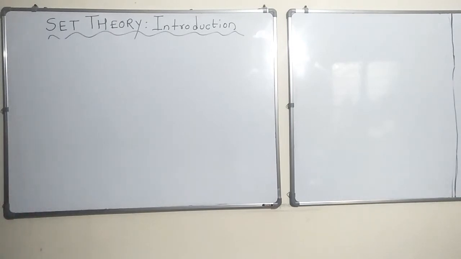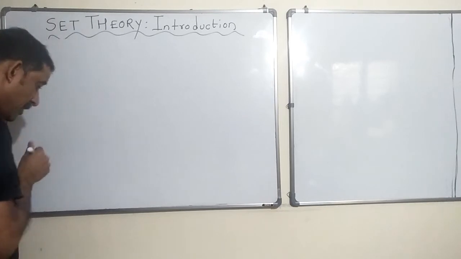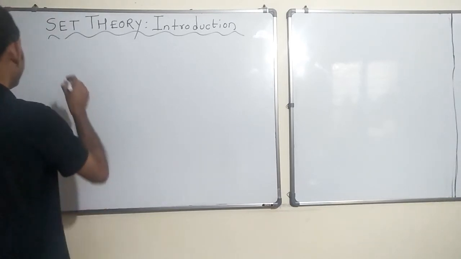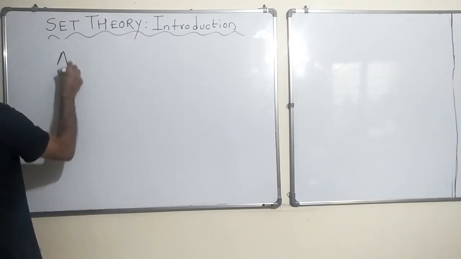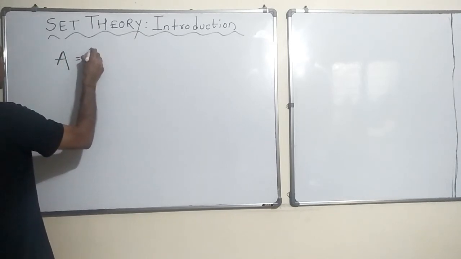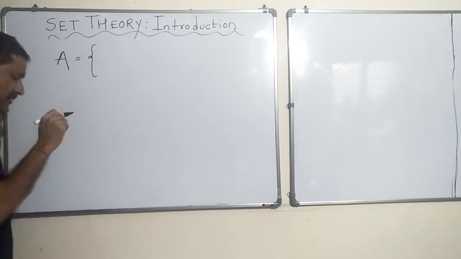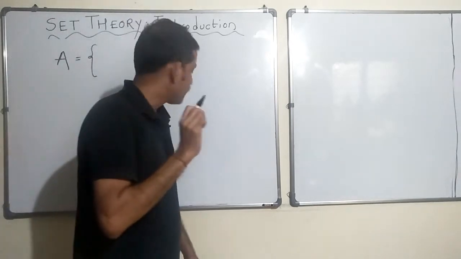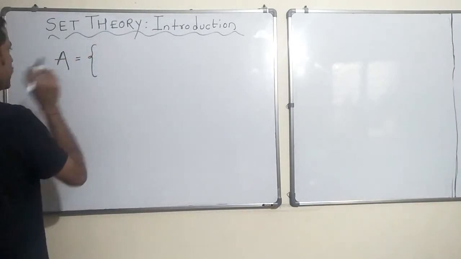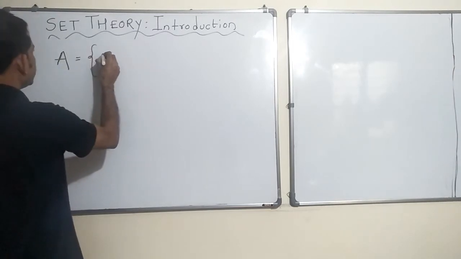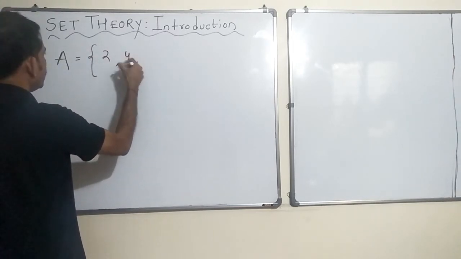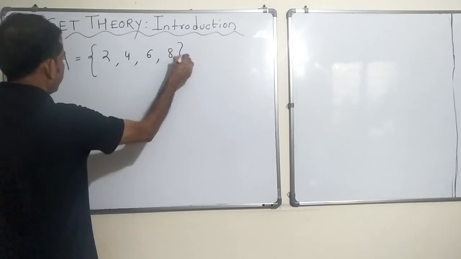Great. Now let's start with our original example, wherein A was a set of all even numbers less than 10. Okay, so this was 2, 4, 6 and 8.